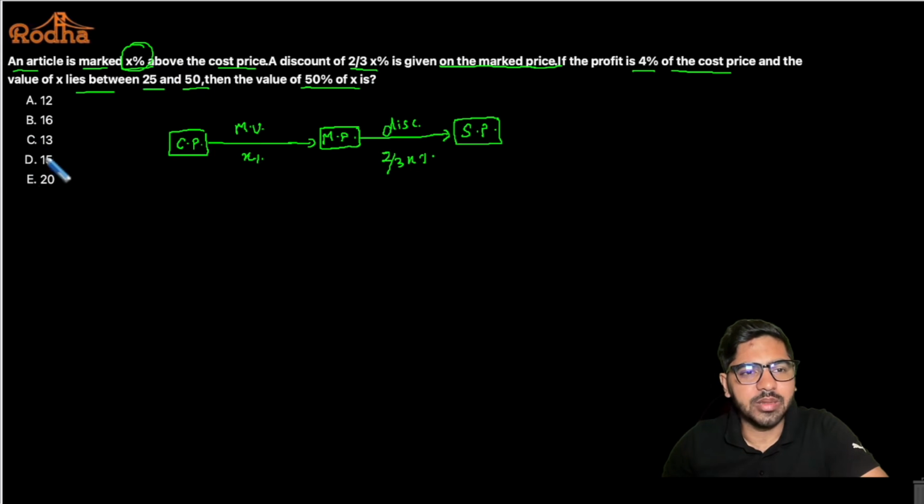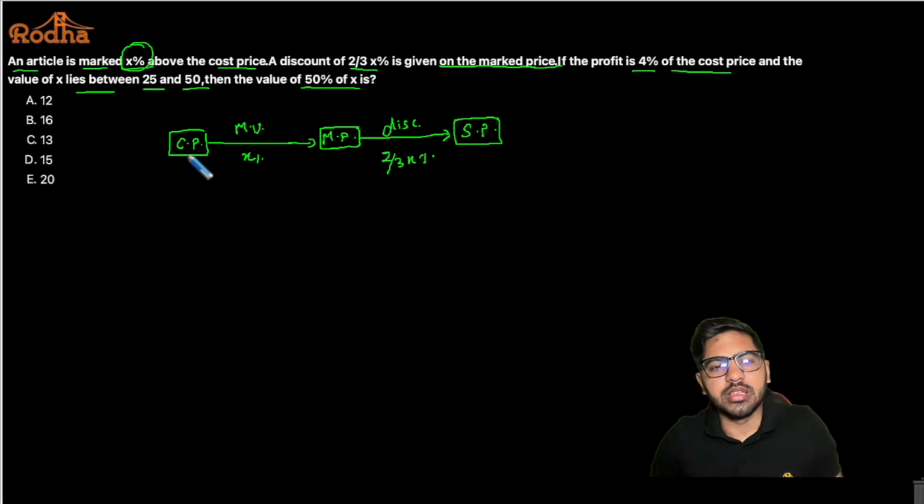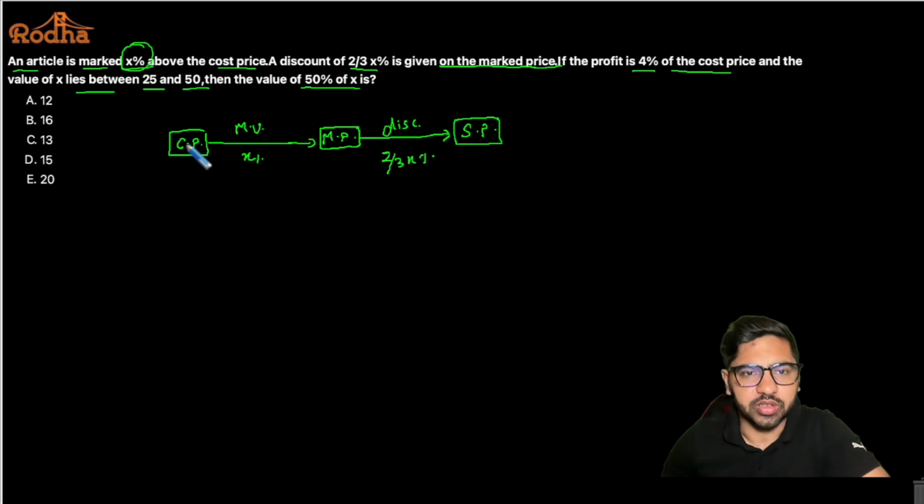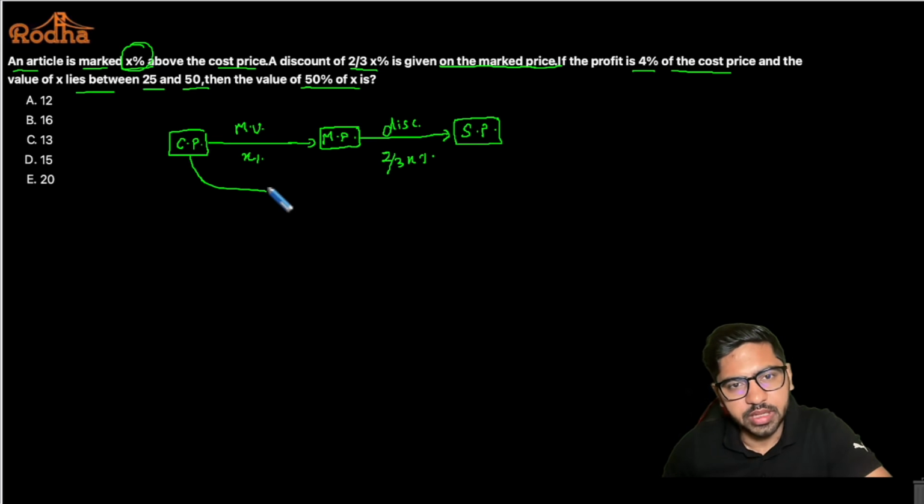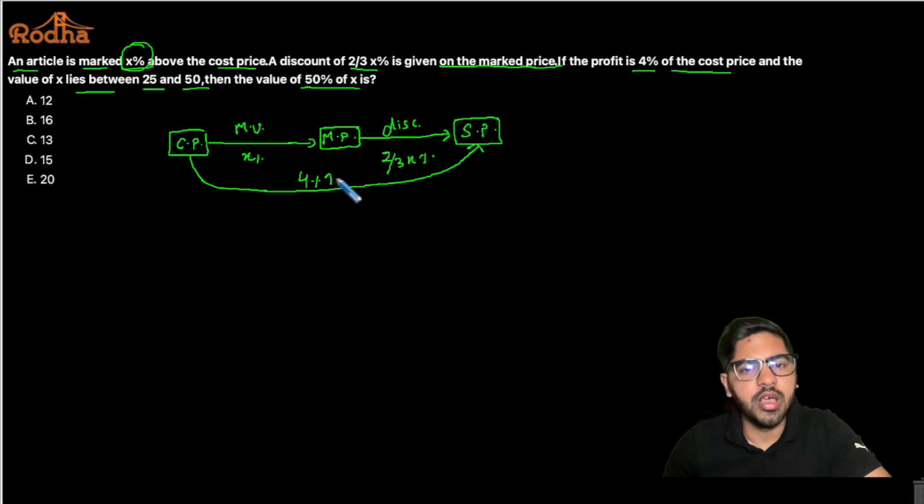Now understand that there's a profit of 4%. So profit is always calculated on the cost price, right? From here to here, I can see the final increase is of 4% from cost price to selling price. The selling price is 4% more than the cost price. So in a way, can I say this is a successive percentage change? Pehle x% increase, markup is always percentage increase. Then 2 by 3 x% ka decrease because it's a discount. And overall, effectively, it's a 4% increase, right?